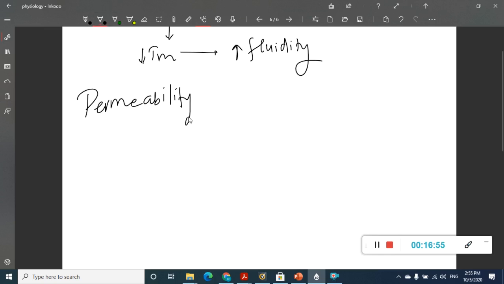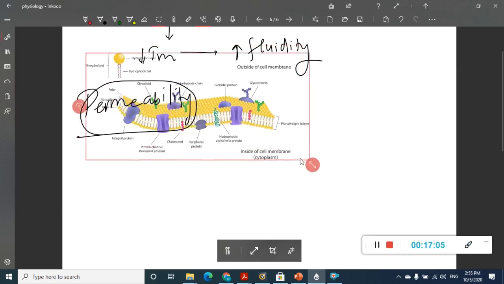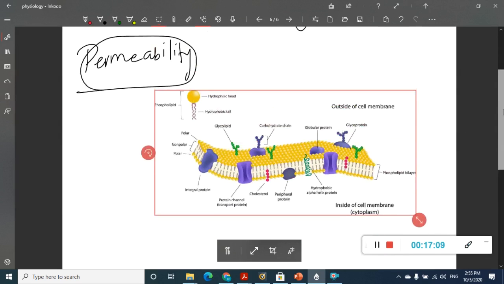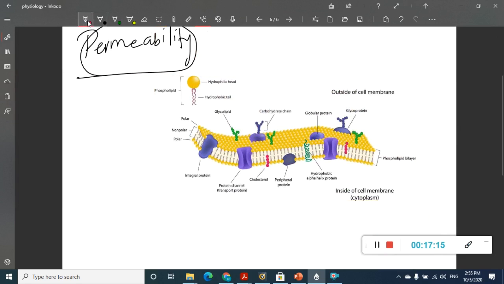See, there is something called permeability, which is very important. So what do you say permeability has? Permeability is, this is the phospholipid again. This is the lipid cell membrane, right? There are some proteins which will help substances easily move from outside to inside or inside to outside.